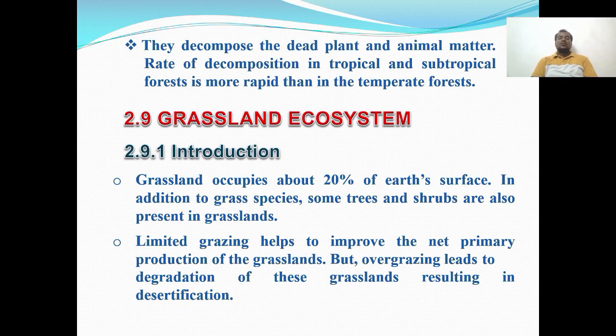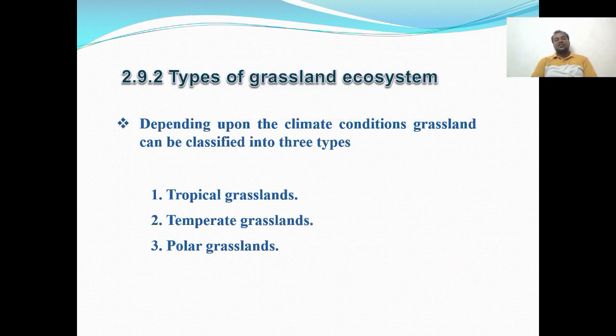Then grassland ecosystem. So the grassland occupies about 20% of Earth's surface. In addition to grass species, some trees and scrubs are also present in grasslands. So limited grazing helps to improve the net primary production of the grasslands. But overgrazing leads to degradation of these grasslands, resulting in desertification.